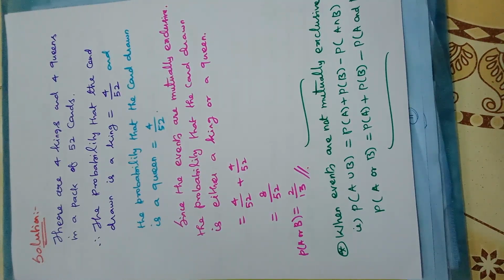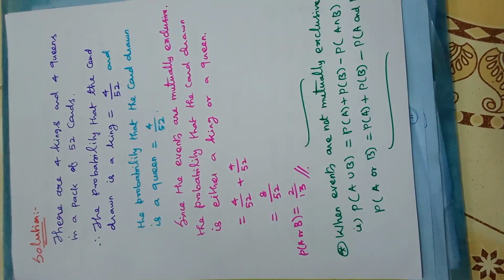At the next line, since the events are mutually exclusive, isn't it? So this is a very important condition. Since the events are mutually exclusive, what does it mean? It is not affected, or we can say both cannot happen simultaneously. So the probability that the card drawn is either a king or a queen is equal to, you see, this is the keyword: or. If you get or in a probability, put plus sign. So 4 by 52 plus 4 by 52 is equal to 8 by 52. A or B, A means king, B means queen, isn't it? So the simplification is 2 by 13. So it is over. So this is the result of the problem.